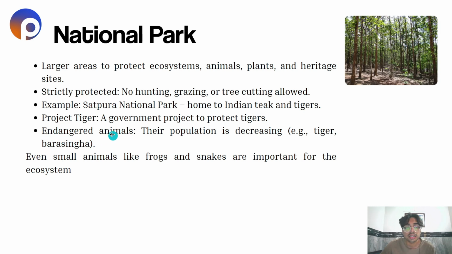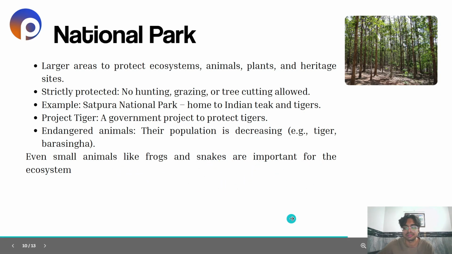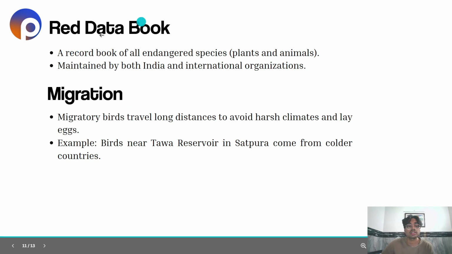Okay, endangered animals. Now, endangered animals are those animals whose population is decreasing. Example, tiger and Barasingha. So, endangered animals are those animals which will go extinct if not taken care of. Even small animals like frogs and snakes are important for the ecosystem. What is the Red Data Book?